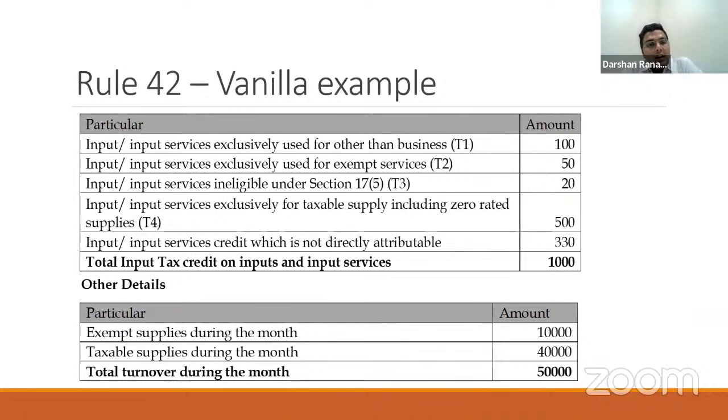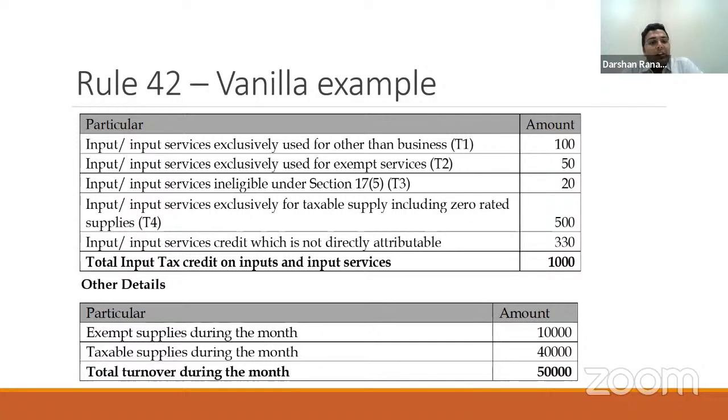So the total ITC or the total tax paid on my procurements is 1000, and the ITC which is not attributable to any of my business income directly is 330 rupees.